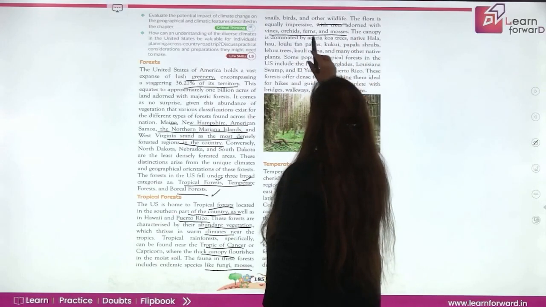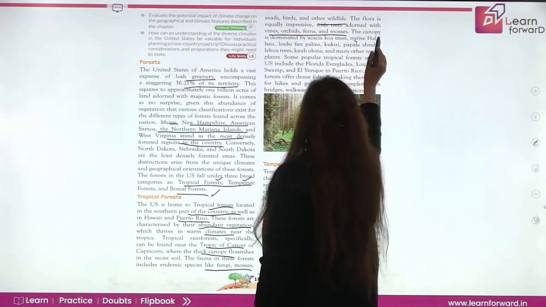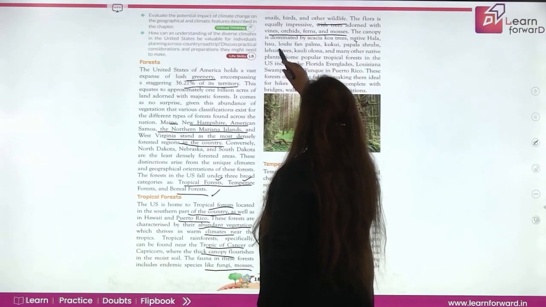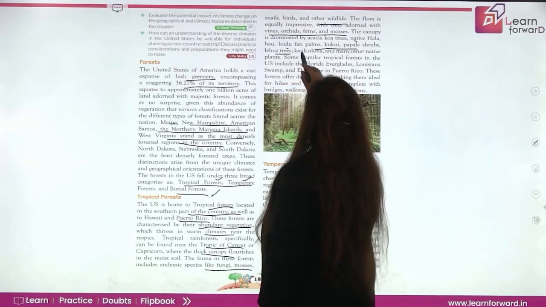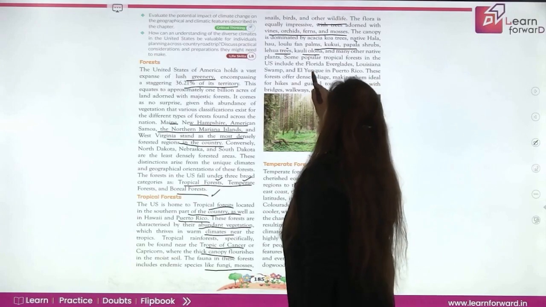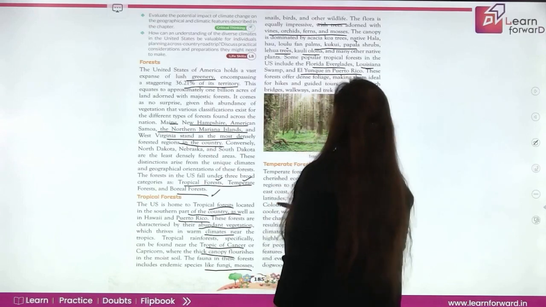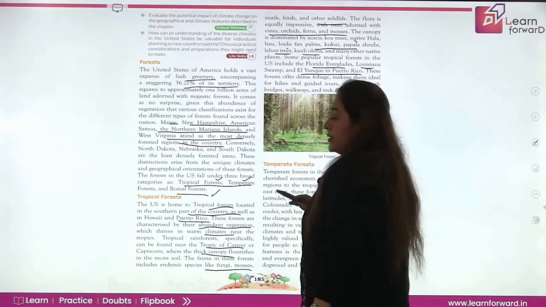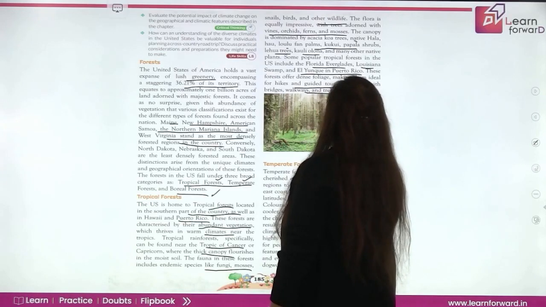The canopy is dominated by acacia, koa trees, native hala, then hau, lulu from fan palms, cuckoo, papala shrubs, lehua trees, and many other native plants. Some popular tropical forests in the US are the Florida Everglades, Louisiana, and El Yunque in Puerto Rico. These forests have dense foliage, and they make a great place for hikes and guided tours, complete with bridges, walkways and trek destinations.